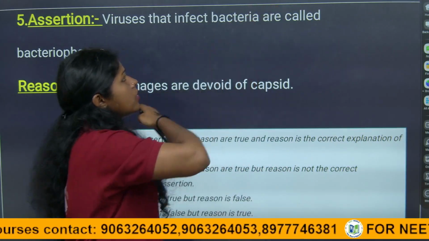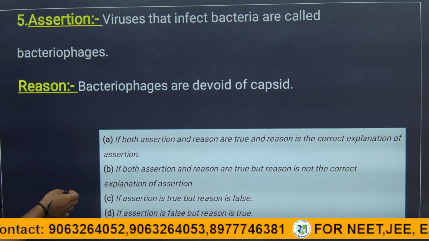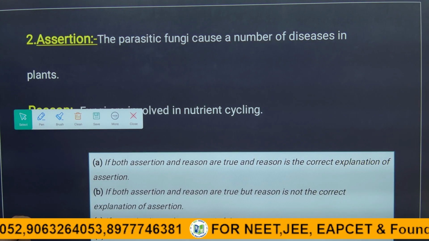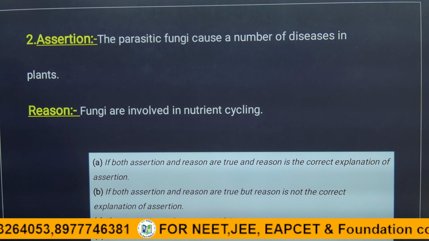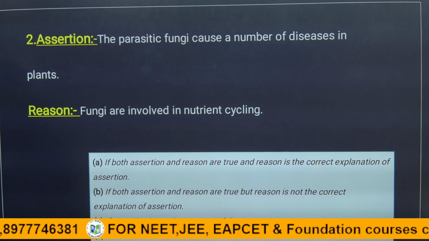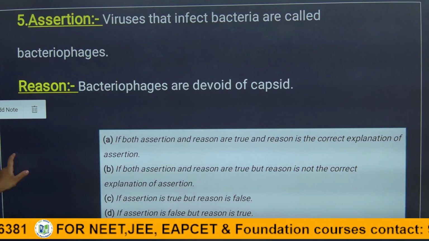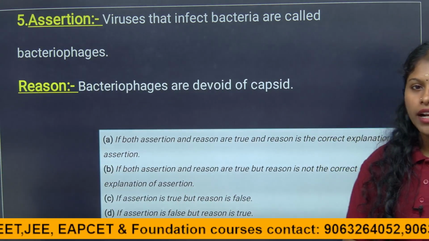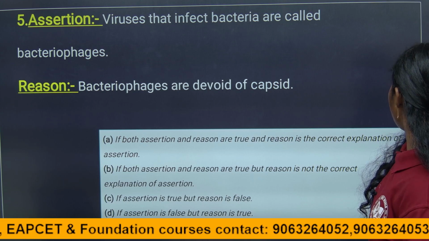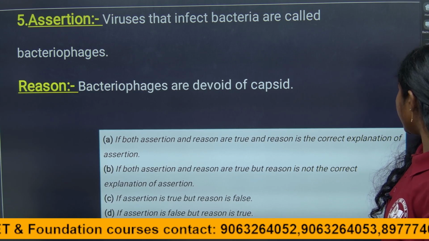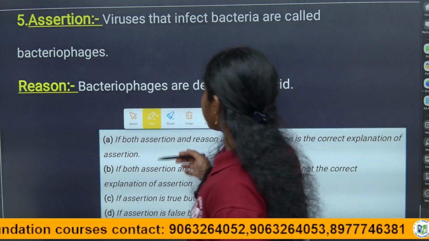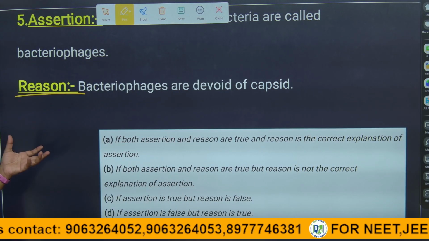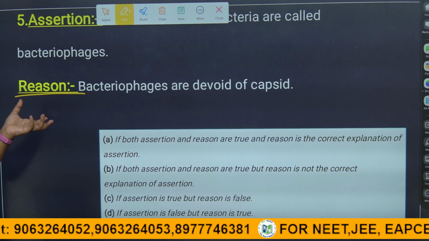Even at extreme temperatures they can survive because of the outer protein coat called capsid. So the statement is absolutely wrong, because the reason is absolutely wrong. Is the bacteriophage virus devoid of capsid?